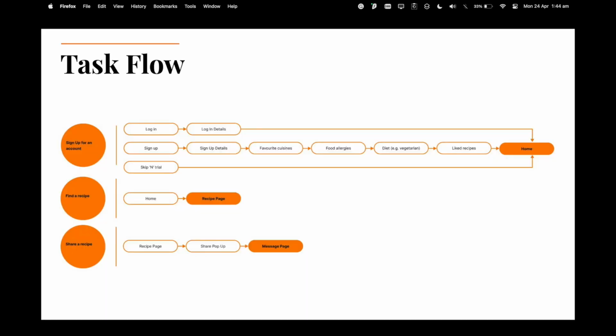Then I went on to develop the task flows for the Foodie web app. These 3 steps of the journey will later be tested with users at every iteration of the Foodie prototype.